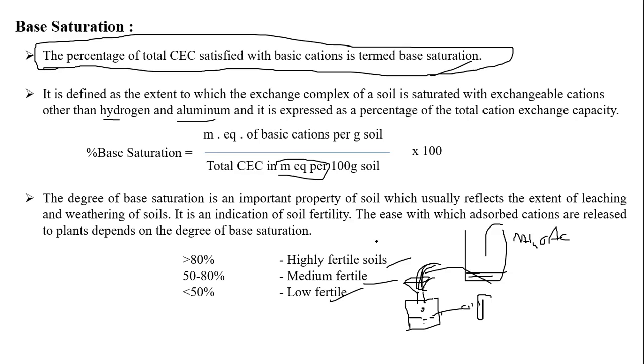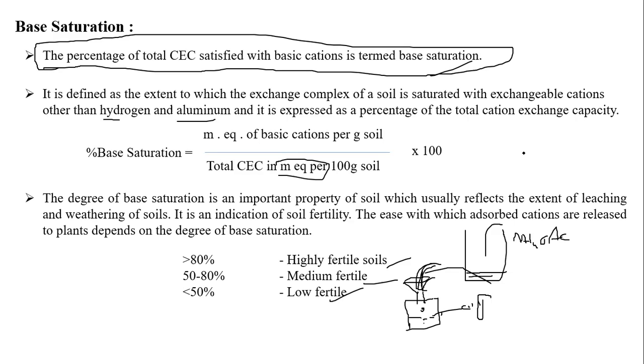The replacing method is also there. In the replacing method, they centrifuge and discard the ammonium acetate. Again, they fill with potassium chloride solution to replace it, and then they go for back titration. There are many methods, and I don't want to confuse you by describing all of them. You just need to know what CEC is and what the procedure is.